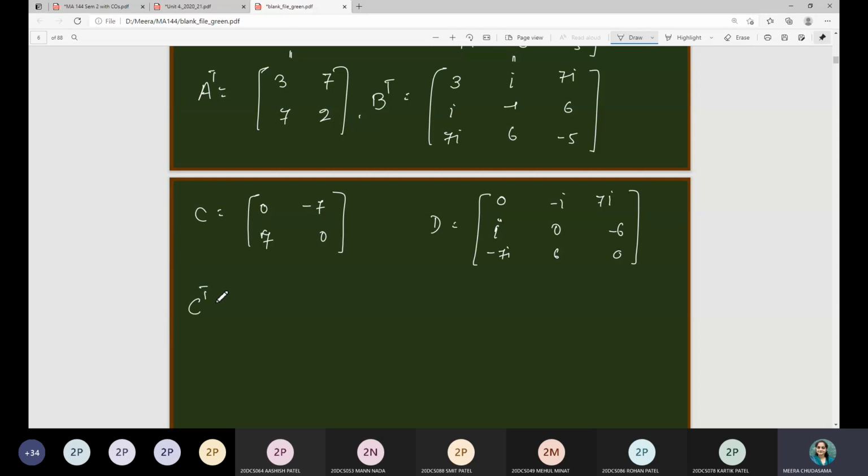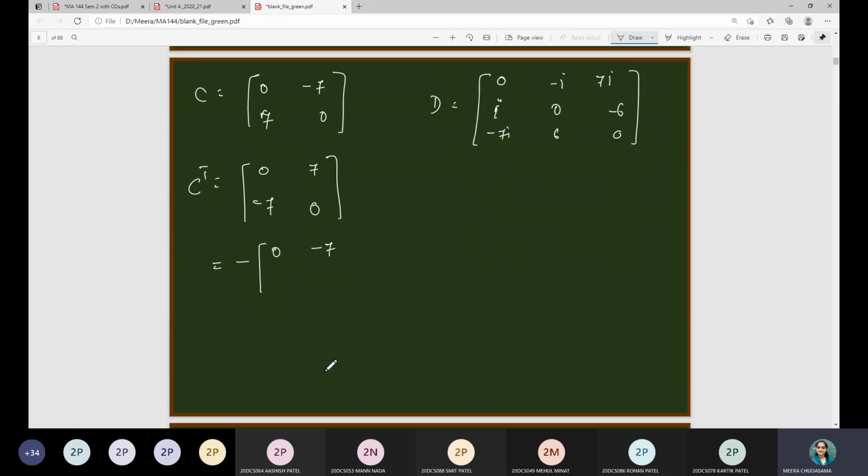Whereas if I write C transpose, then this is 0, minus 7, 7, 0, which I can write as minus times 0, minus 7, 7, 0. I have taken the minus sign common, right? So if you see, this is the same as C. So C transpose is equal to minus C, therefore C is a skew symmetric matrix.